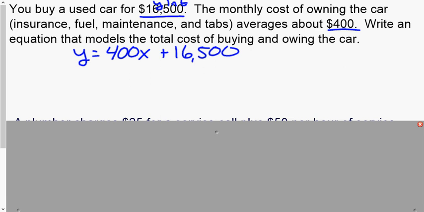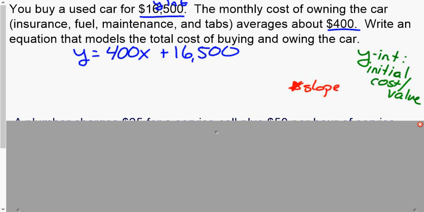So a couple reminders here. Again, your y-intercept is your initial cost or value. Your slope is going to be something per.